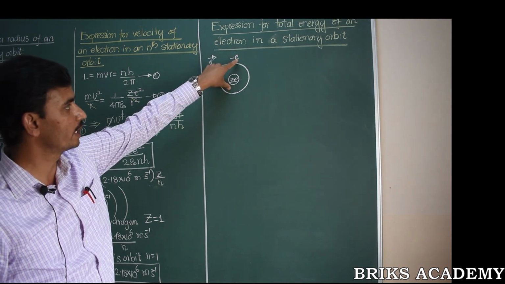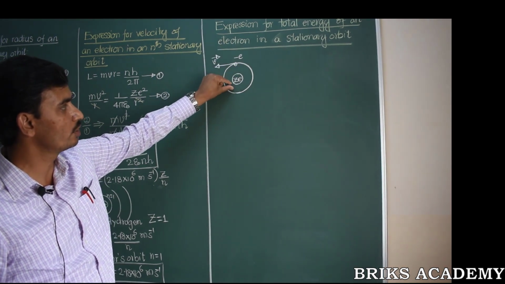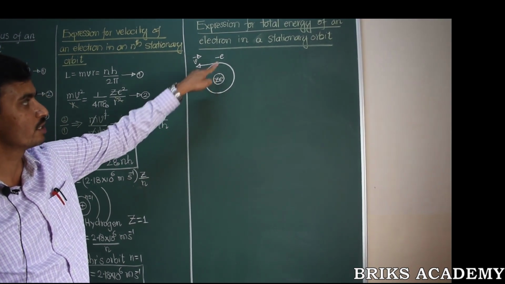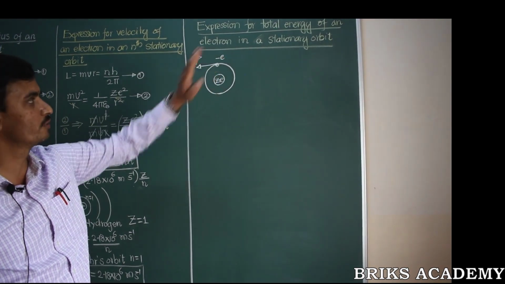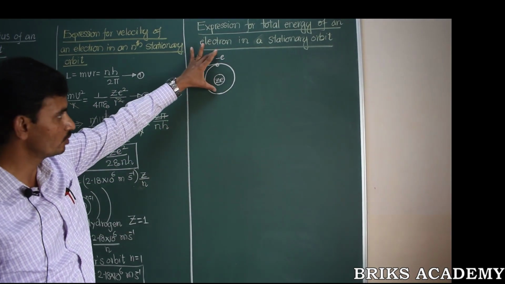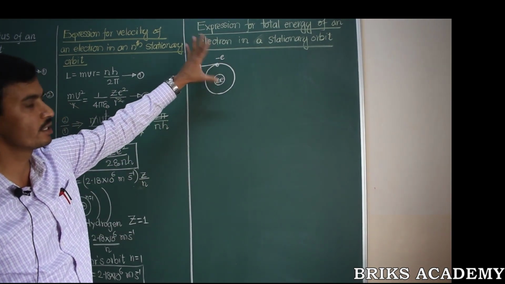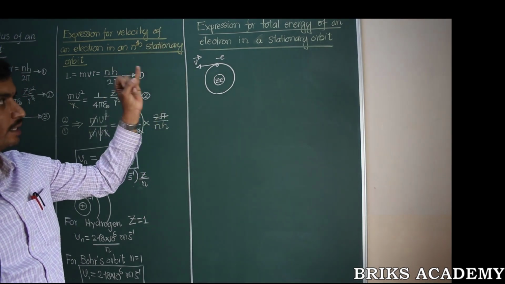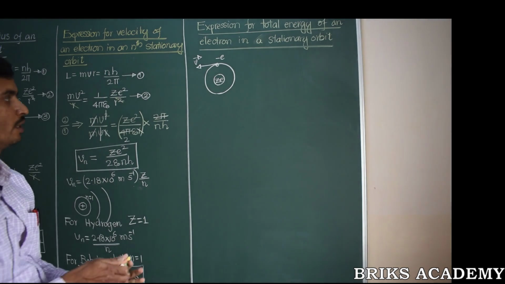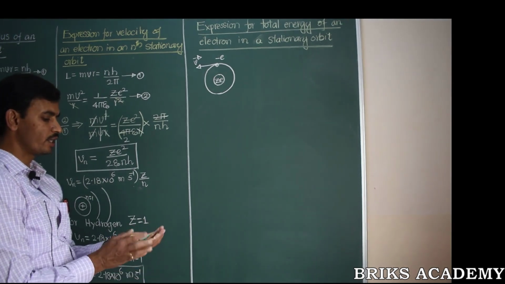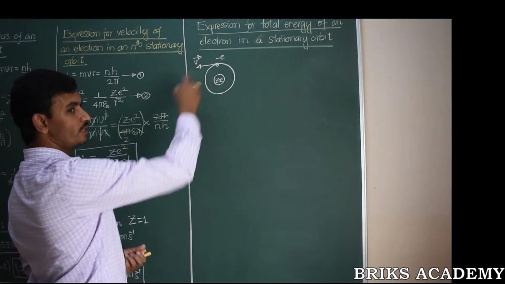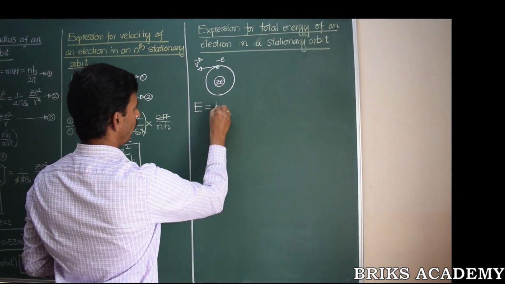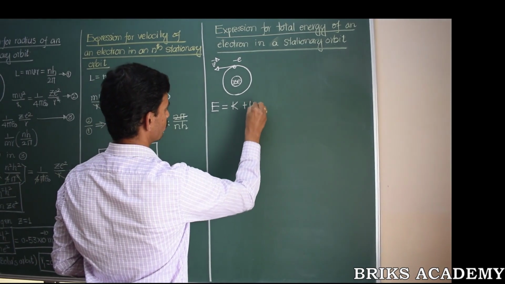In the system we have a negatively charged particle called the electron and a nucleus which is positively charged. The nucleus has plus Ze amount of charge and the electron has minus e amount of charge. Therefore, the system also possesses some potential energy. So there are two energies for this system. One is kinetic energy, the other is potential energy. Therefore, the sum of these two energies is the total energy of the electron. Hence, to get the total energy, we need to add the kinetic energy and the potential energy.